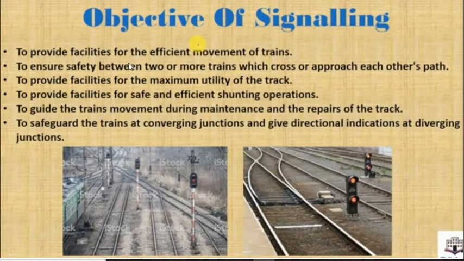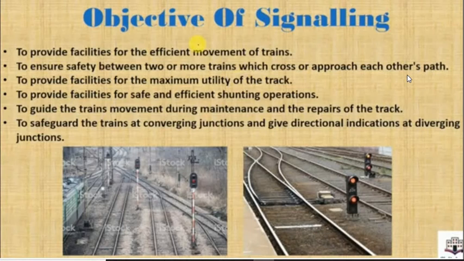The next one is to ensure the safety between two or more trains which cross or approach each other's path. This is the most important one. Signals are also provided at locations where the train diverges from its main track. Signals are provided at various locations. So, to safely diverge, to properly move the train from one track to another, signals play an important role. Signals also provide safety and will enhance it so that two trains cannot cross each other's path.